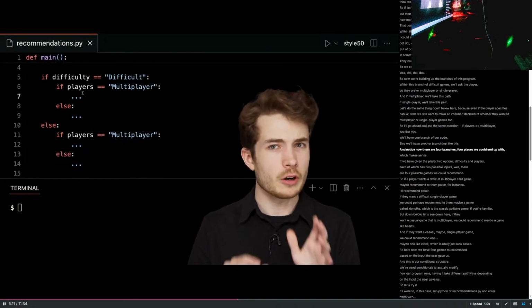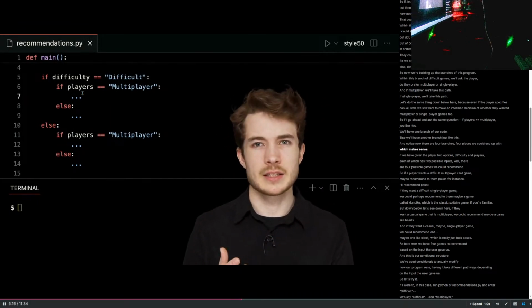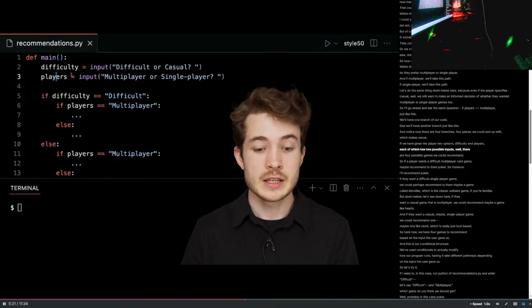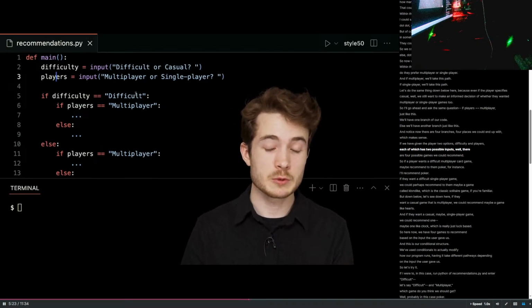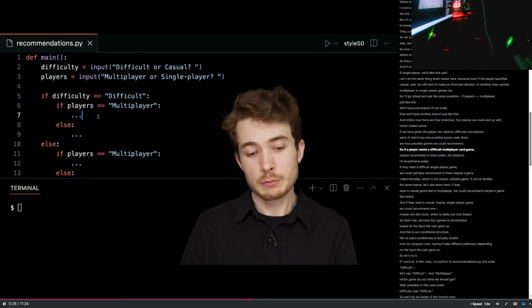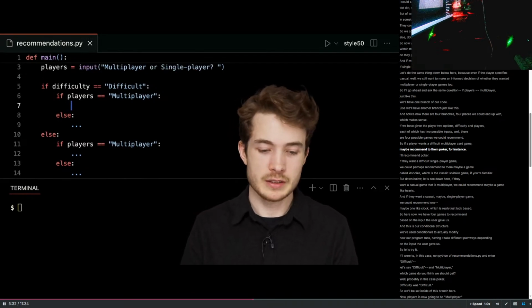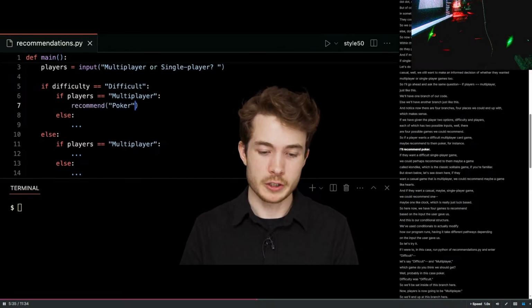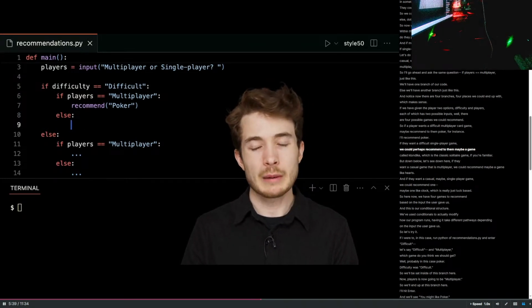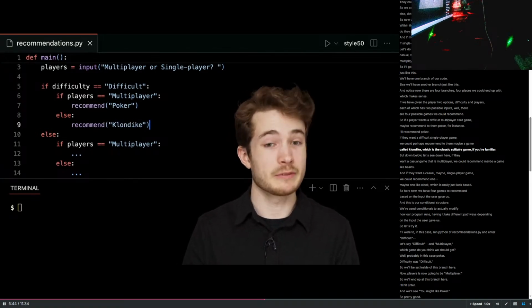And notice now there are 4 branches, 4 places we could end up with, which kind of makes sense. If we have given the player 2 options, difficulty and players, each of which has 2 possible inputs, well, there are 4 possible games we could recommend. So if a player wants a difficult multiplayer card game, maybe recommend to them poker, for instance. So I'll recommend poker. If they want a difficult single-player game, we could perhaps recommend to them maybe a game called Klondike, which is the kind of the classic solitaire game if you're familiar.